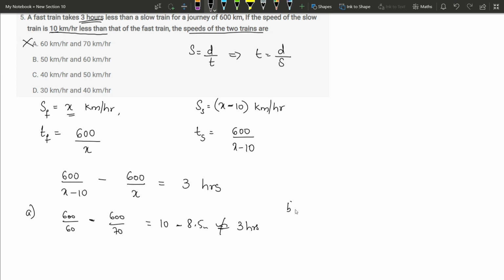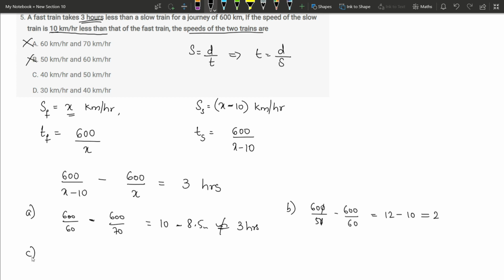Now let us check with option B, 50 and 60. So 50 is x minus 10 because that is less, and x should be 60. So let's check 600 by 50 minus 600 by 60. What is this value? 600 by 50 is 12, minus 600 by 60 is 10, which is equal to 2 but not 3. The difference is supposed to be 3 hours. So option B is also wrong.